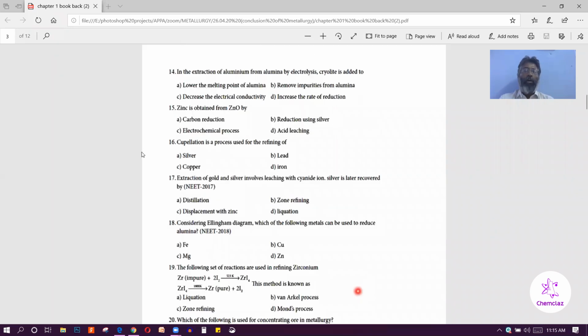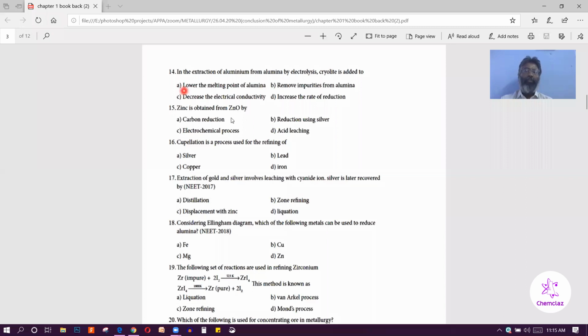Next page, question number 14. In the extraction of aluminum from alumina by electrolysis, cryolite is used too. So what is the function of cryolite? The lowering of melting point of alumina. So the correct answer is A.